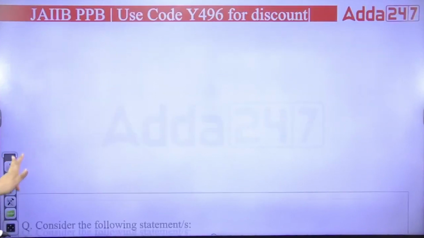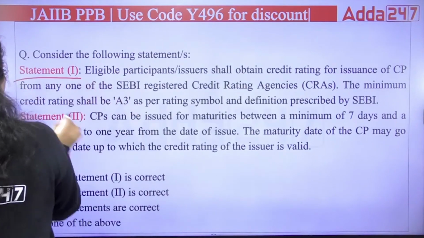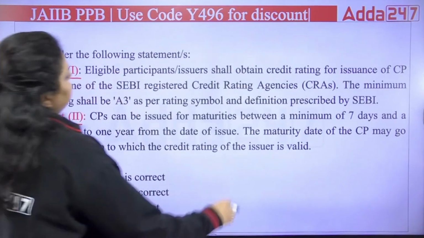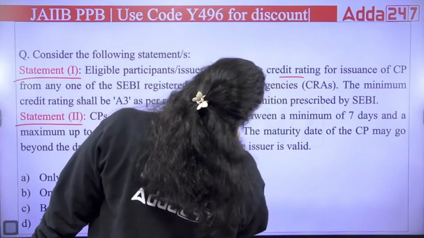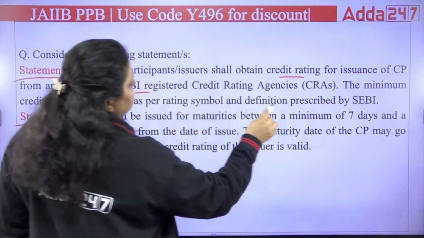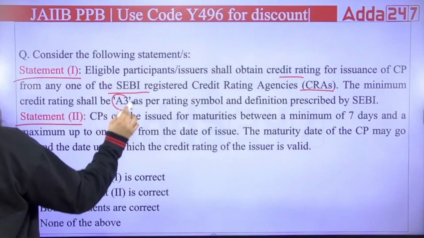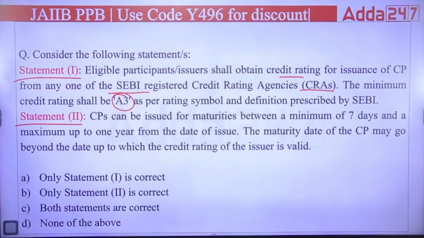Now next question, consider the following statements. Statement 1 is saying eligible participant issuers shall obtain a credit rating for issuance of commercial paper from any one of the SEBI registered credit rating agencies, CRA. Then the minimum credit rating shall be A3 as per rating symbol and definition prescribed by SEBI.